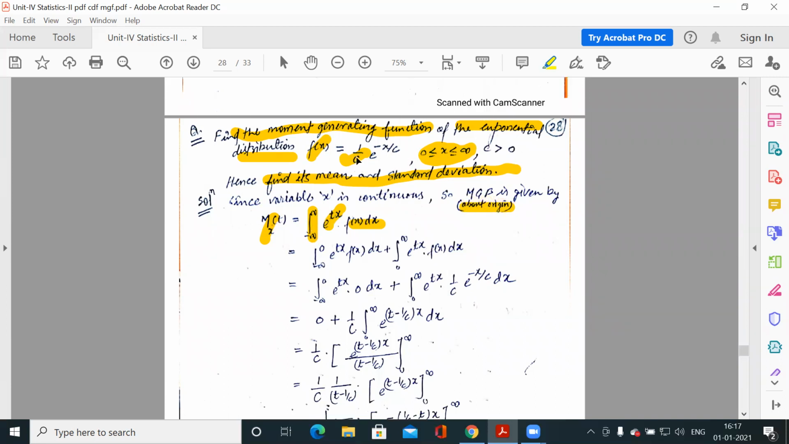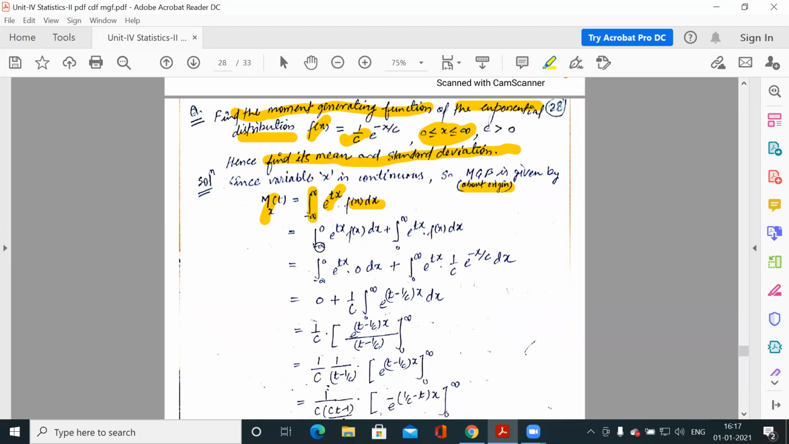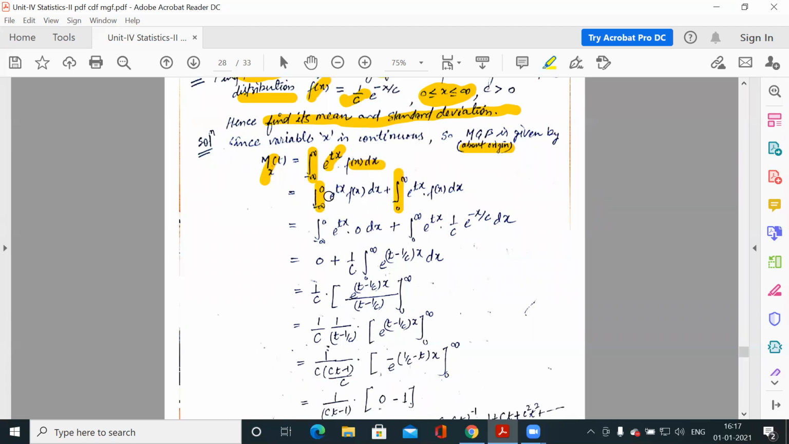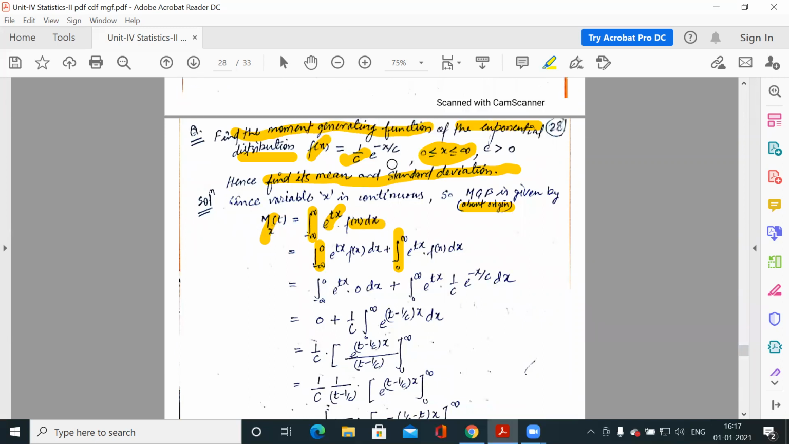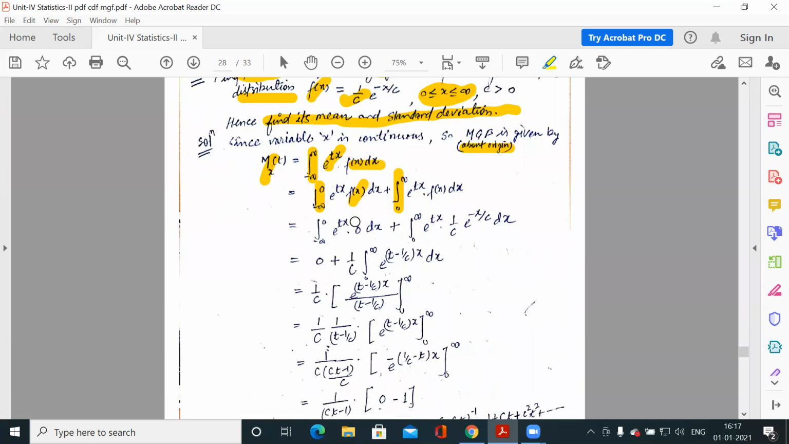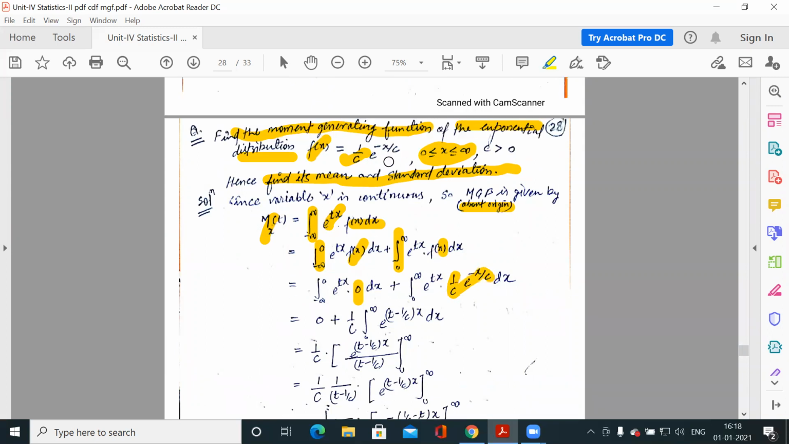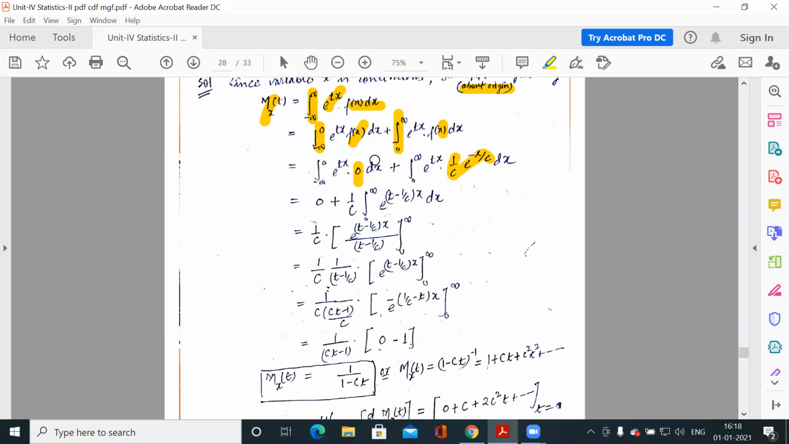Because the function is defined in the range 0 to infinity, and otherwise we take the function value as 0, we have divided the interval minus infinity to infinity into two parts: minus infinity to 0 and 0 to infinity. Because from minus infinity to 0 we don't have the function, we take this as 0. So this integration is 0, and for the second part the functional value is 1 by c into e to the power minus x by c.